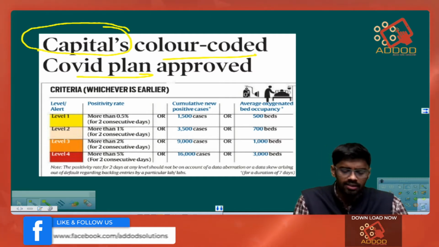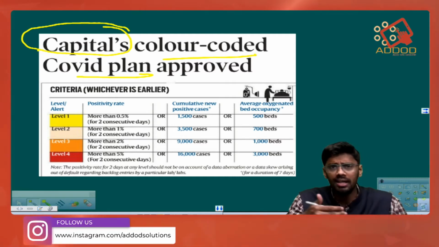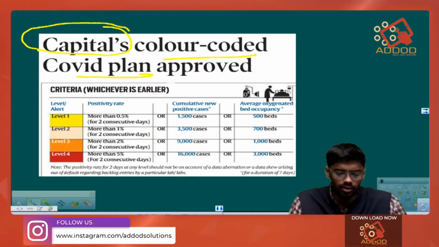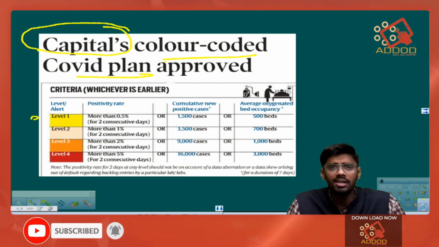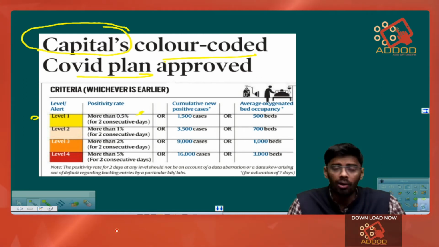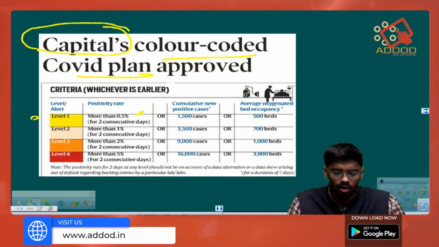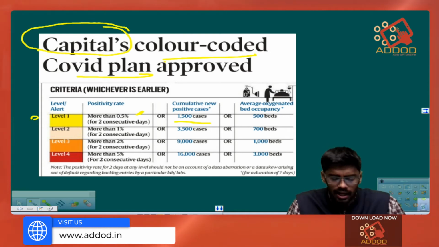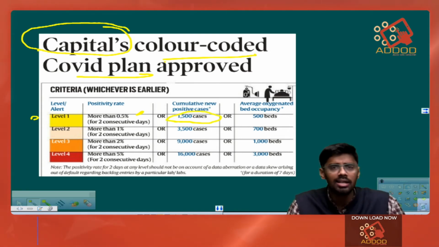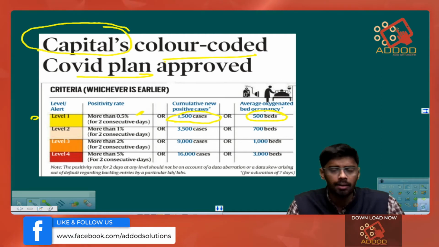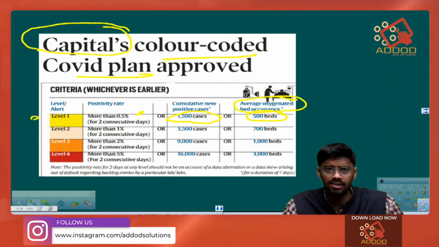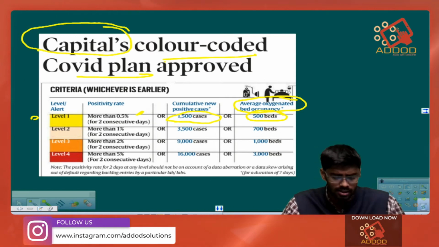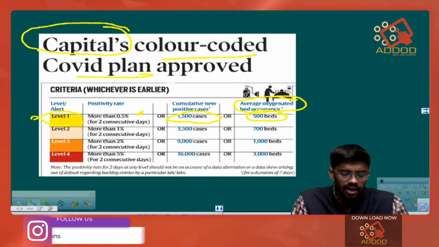So we'll see what the criteria are and how many levels have been brought out through this color-coded COVID plan. For example, if the positivity rate is more than 0.5% for 2 consecutive days, or if there are 1500 cases, or if 500 beds are being used as oxygen beds, in any of these cases, the government will issue a yellow alert.